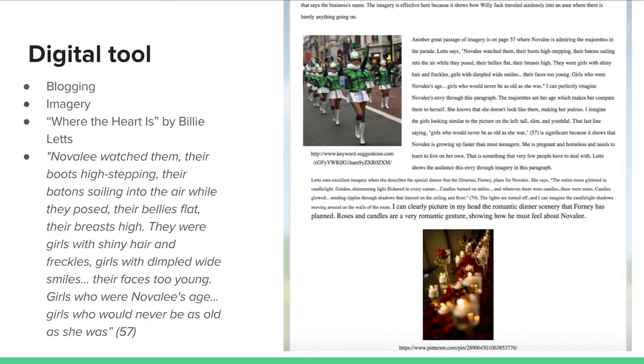This section of imagery allowed me to imagine Novalee's envy because the majorettes are her age and she knows that she doesn't look like them at all. It's significant because it shows that Novalee is growing up faster than most teenagers. She is pregnant and homeless and needs to learn to live on her own. Letts shows the audience that Novalee is envious of the majorettes' lives through imagery.